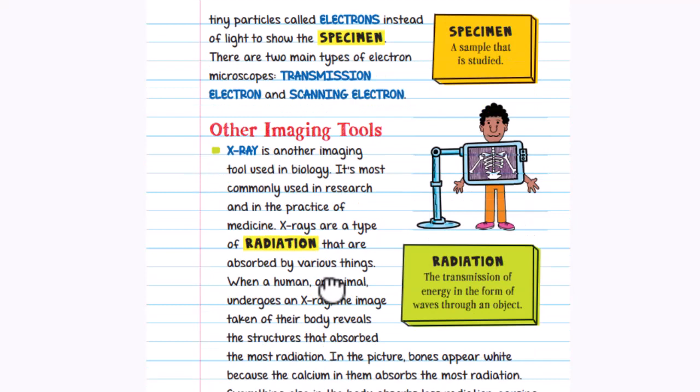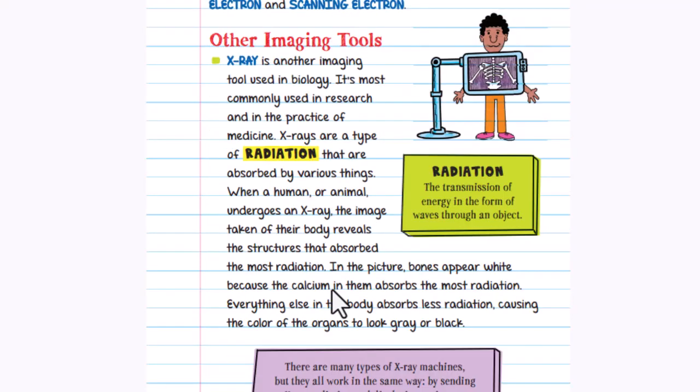Other imaging tools: X-ray is another imaging tool used in biology. It's most commonly used in research and the practice of medicine. X-rays are a type of radiation that is absorbed by various things when a human or animal undergoes an X-ray. The image taken of their body reveals the structures that absorb the most radiation.